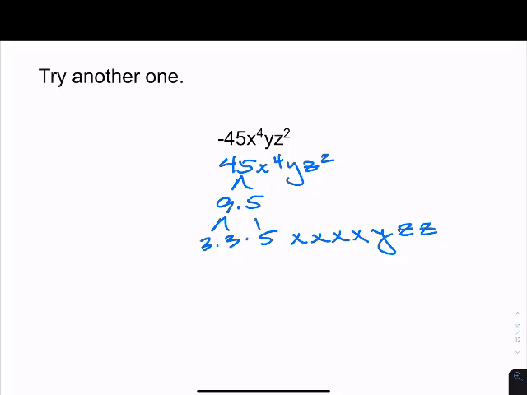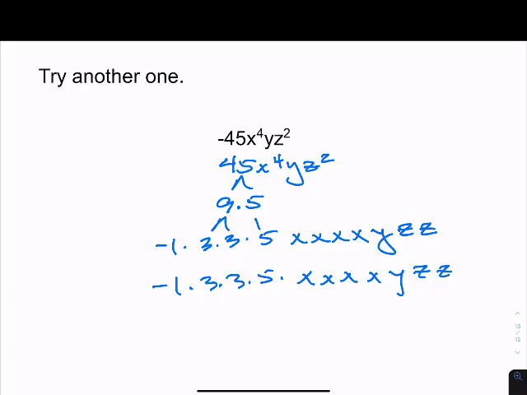Now, how do I deal with that negative? Well, in order to make any number negative, all you do is put a negative 1 in the front of it. So that right there would be exactly what I'd want you to type in to the Google form. Negative 1 times 3 times 3 times 5 times x times x times x times x times y times z. And in between each one, you would put an asterisk.